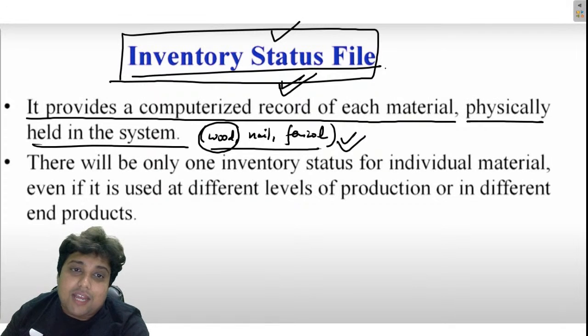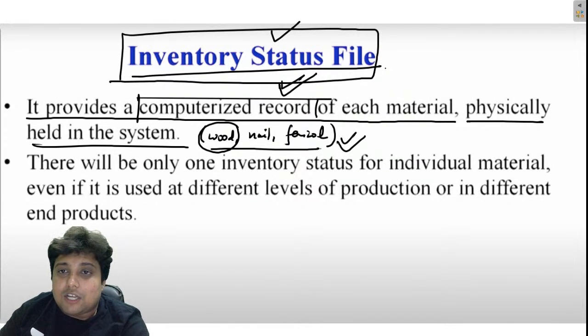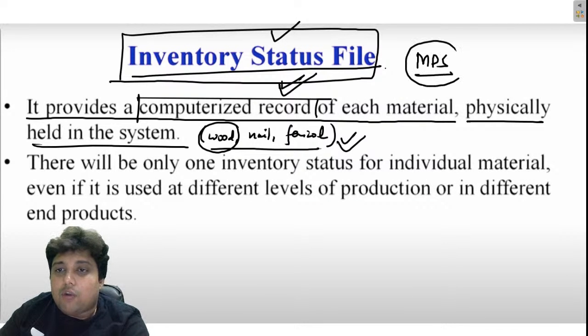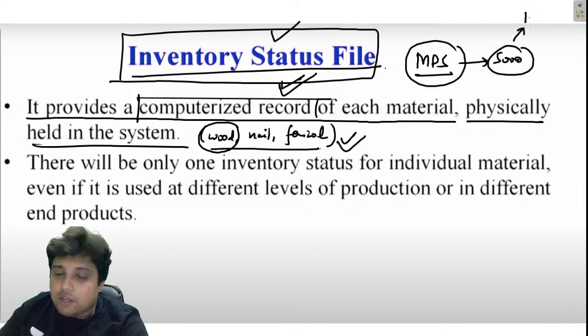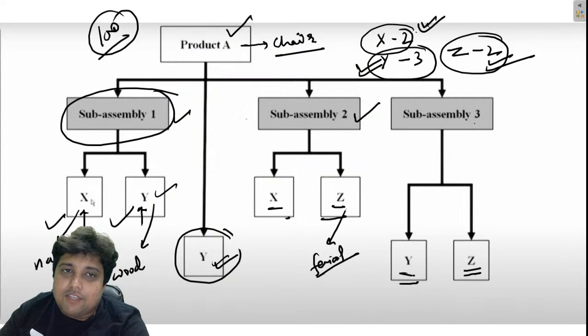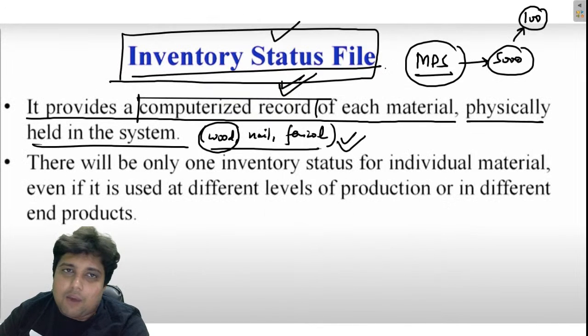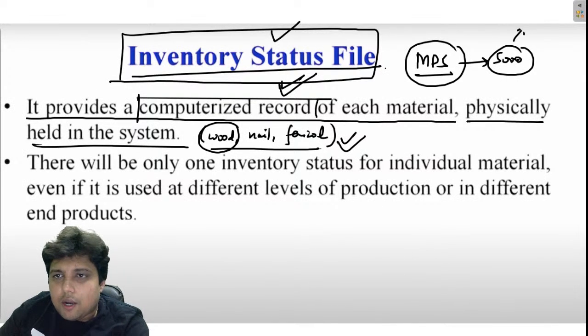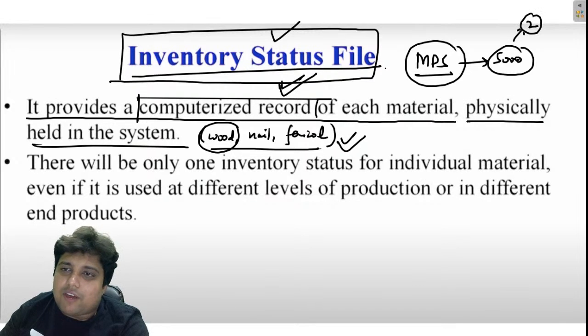So the computer has a record of all this data, and whenever through the master production schedule, MPS, we say that we are going to produce 5,000 chairs, and as we have calculated here, every single chair requires, let's say, 2 units of wood, then 5,000 chairs will require 10,000 units of wood.